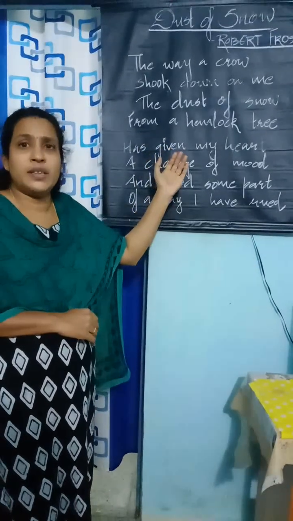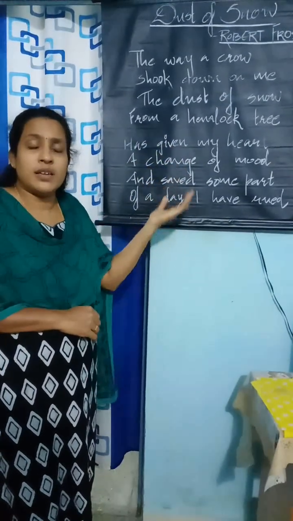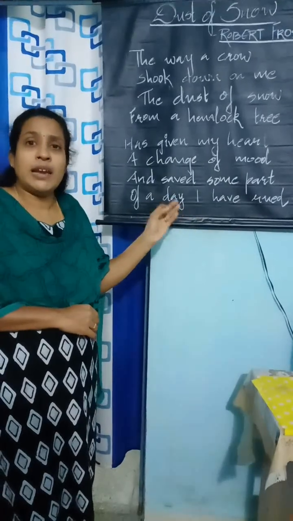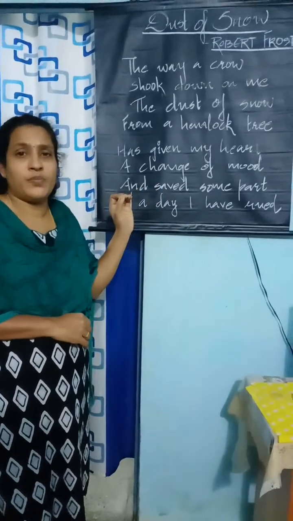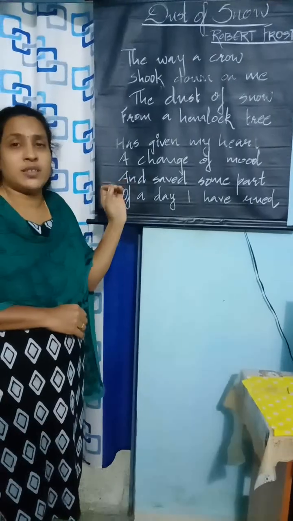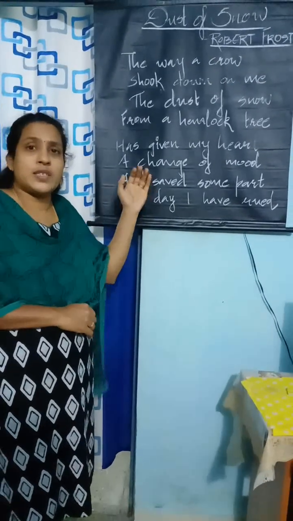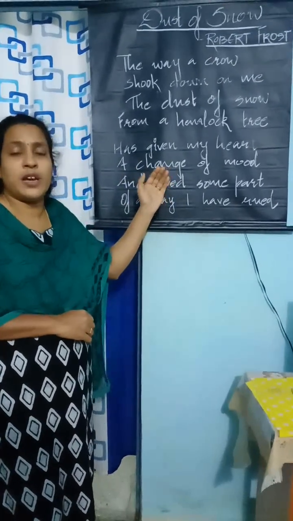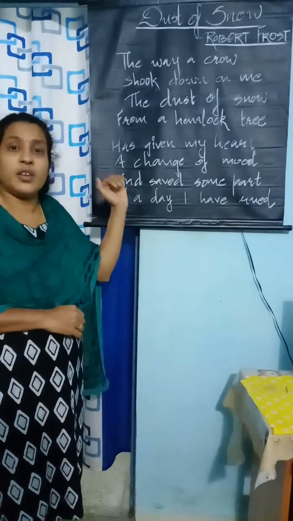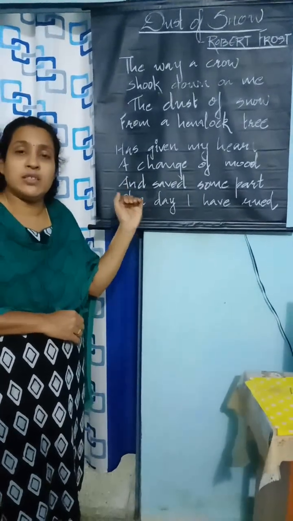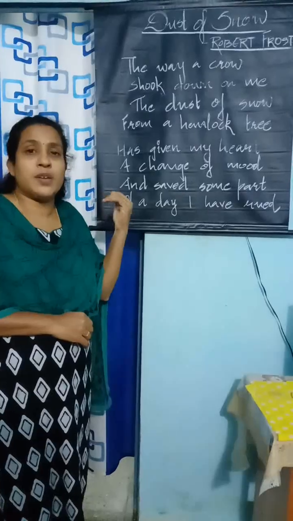At that time, what happened there? A crow, from somewhere, alighted on the branches of the tree. It shook its feathers. As a result, some fine particles of snow fell on the poet. The falling of the snow gave the poet a change of mood. That is from the first line.